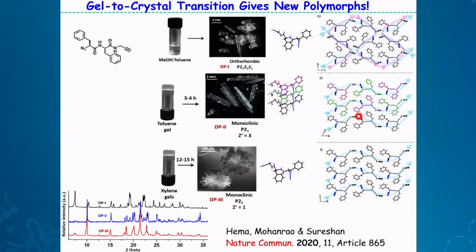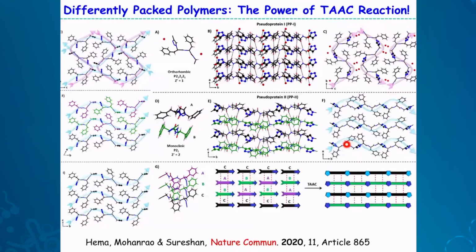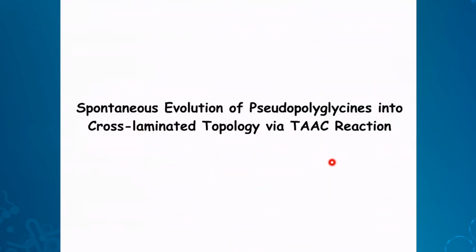All of them are in a ready to react orientation in the crystal. So we have heated all of them, and in all the cases we got polymer in very good yield, and all of them have different properties. As we did not study all the properties yet, we are still studying. So for example, they have different mechanical property, mechanical strength, and for example, solubility. Other studies are going on actually. So this is what. So we make a monomer, and we make different polymers of the monomer, and we do the TAAC chemistry or TAAC polymerization to get different crystal forms of the same polymer, and all of them have different properties.